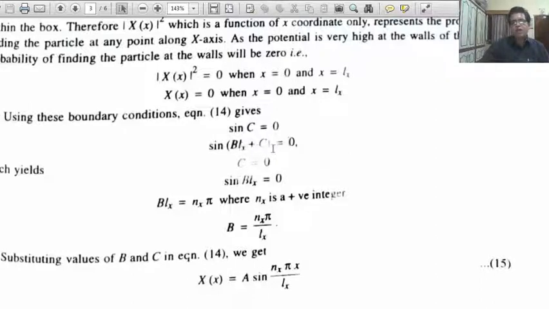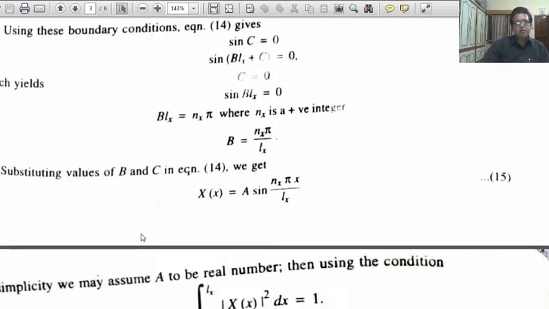And sin(b Lx + c) equals 0 means sin(b Lx) equals 0, and this is for the case when b Lx equals nx pi, an integer multiple of pi.